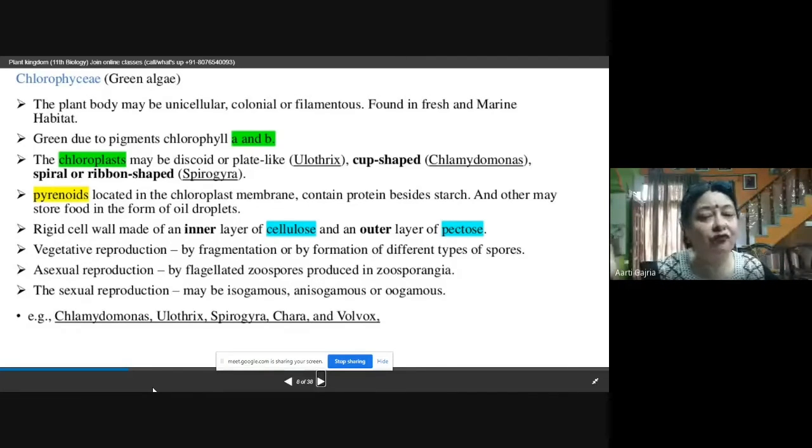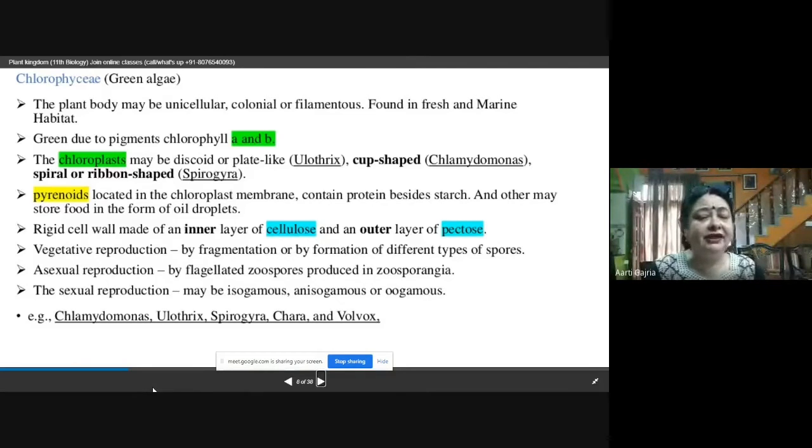Colonial is Volvox, so Volvox is present in colony. And if you see the filamentous structure, Spirogyra. So this class is having all types of algae. This can be found in fresh or marine habitat.